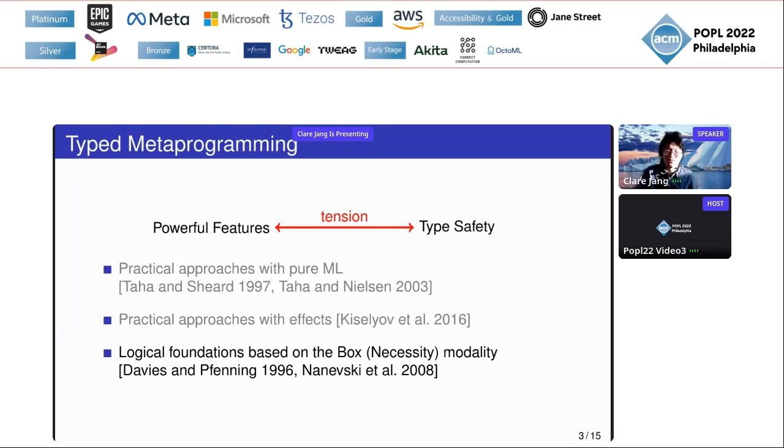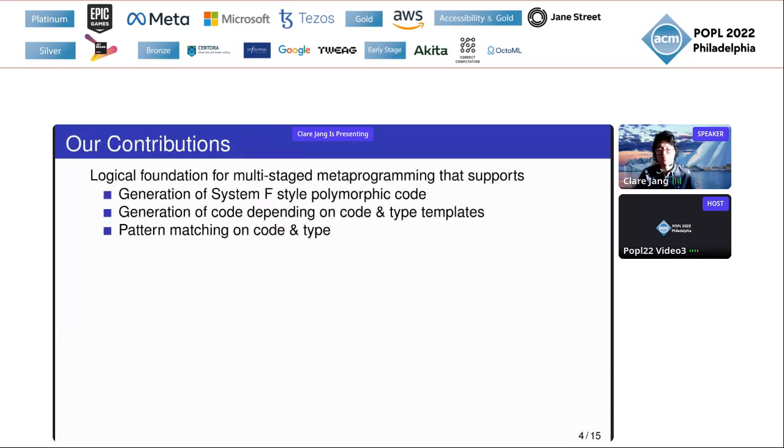Following these lines of work, we introduced Moebius, a type-safe logical foundation which logically handles the following metaprogramming features: the generation of System F-style polymorphic code, generation of code depending on code and type templates, and pattern matching on code and types.